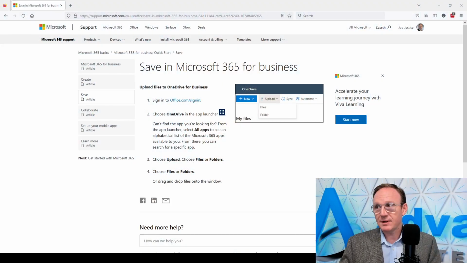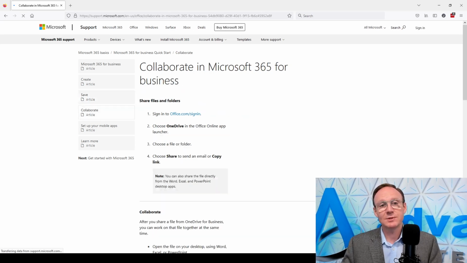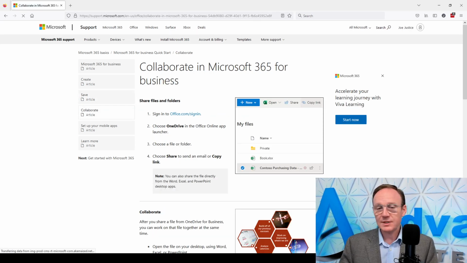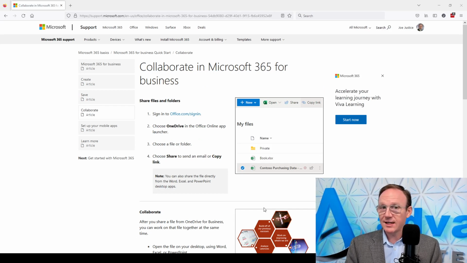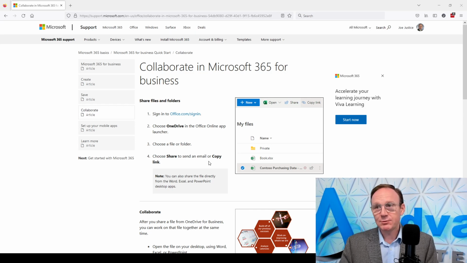So let's keep on digging down into some of these tools that are available, some of this training here. The next one is collaboration. Of course, collaboration is a big deal. Actually, that's kind of the secret weapon with Microsoft 365 that a lot of people don't necessarily take advantage of. And that's the ability to log in and you can choose a file and you can share that file with anybody. Once you share it, then people can collaborate.